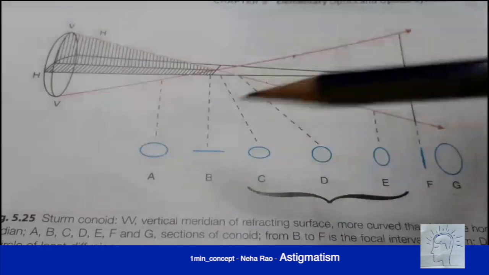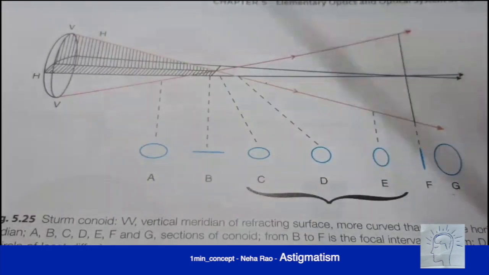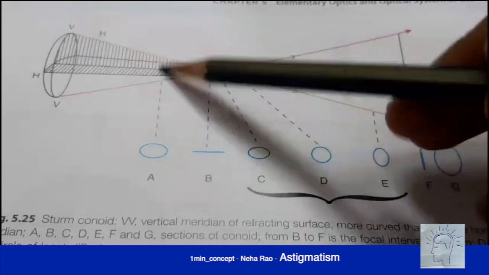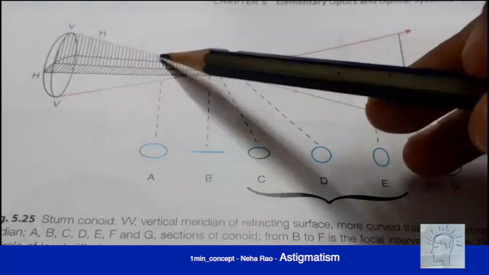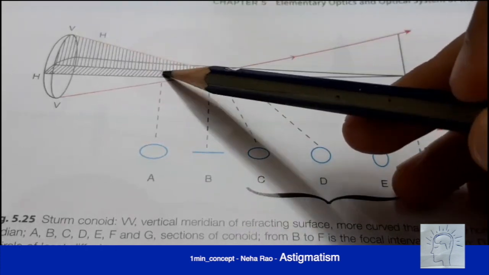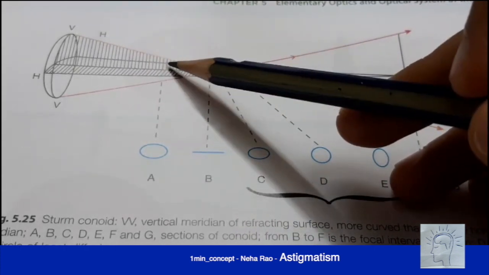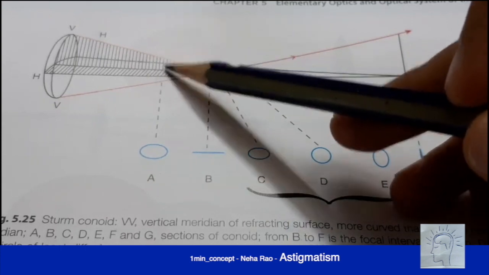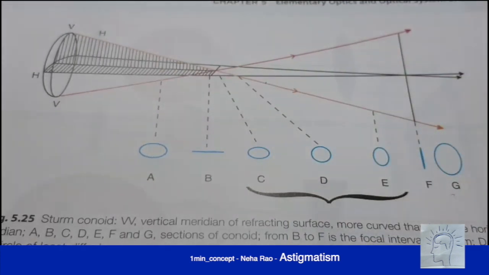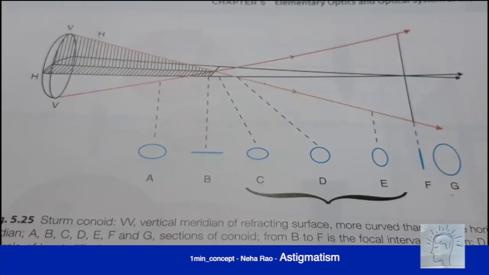So there's a point A in this Sturm's conoid, where if you take a section of the conoid here, you will see that both the rays, vertical and horizontal, are converging. So in this condition, this is called compound hypermetropic astigmatism. Hypermetropia is because the rays are converging.